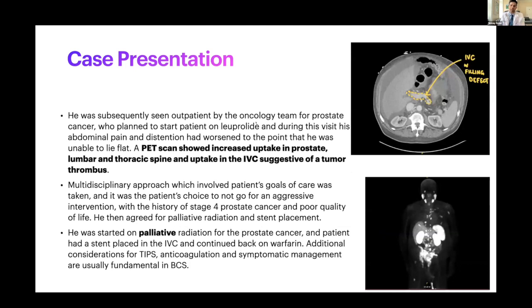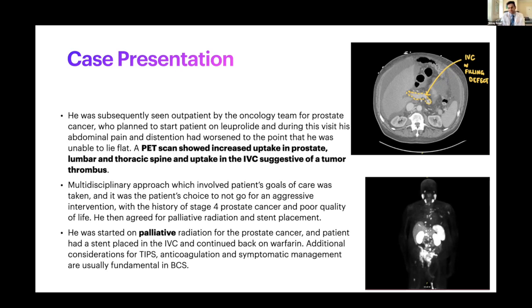What happened is he was evaluated by the oncology team as an outpatient. This time the patient was complaining of worsening abdominal pain to the point that he could not even lie flat. So it was affecting his daily life quite severely. Our oncology team had put him on chemotherapy, Leuprolide. As I mentioned, he was diagnosed with prostate cancer, right? So they did a PET scan just to see if there are any mets.